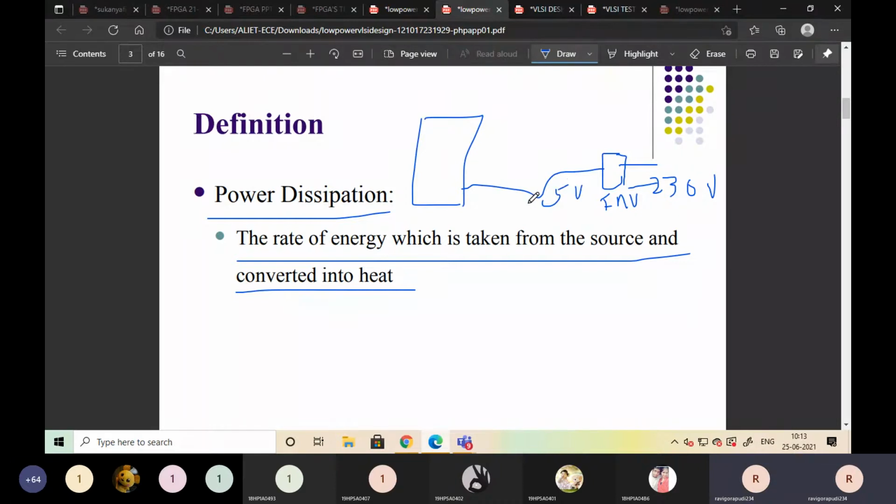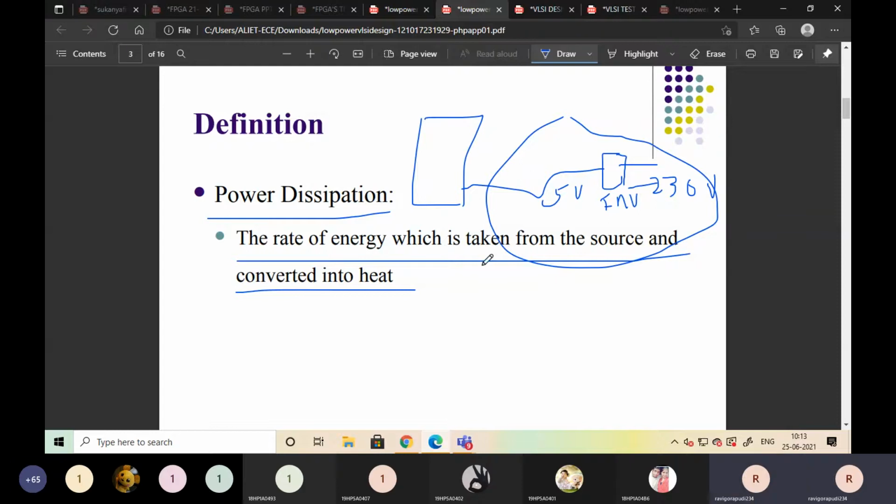So 230 volts AC supply is converted into a 5 volts DC supply. This is the source. From this source we are taking 5 volts, and it is given to our mobile. If you are using your mobile, some heat will be generated. That is nothing but power dissipation.